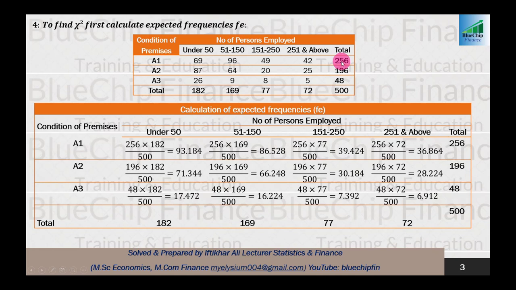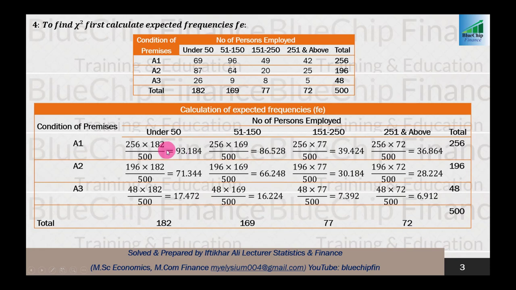Either you can calculate it by adding 256 plus 196 plus 48, or you can calculate from the column totals 182 plus 169 plus 77 plus 72. It is your choice to calculate either from the totals taken from rows or columns. The answer should be the same. So the subtotal is 500. Now we come to the calculation of expected frequencies.